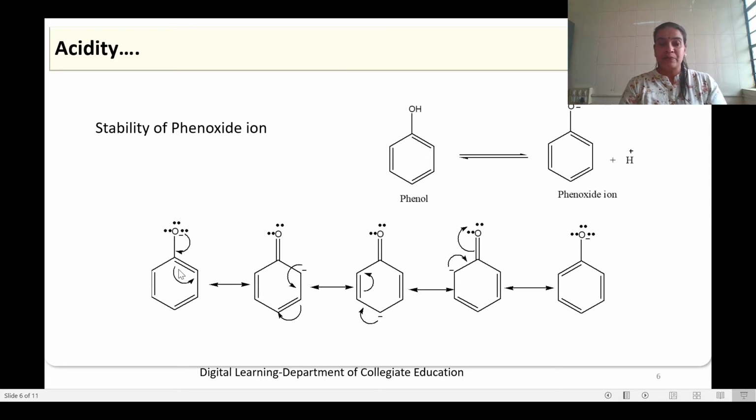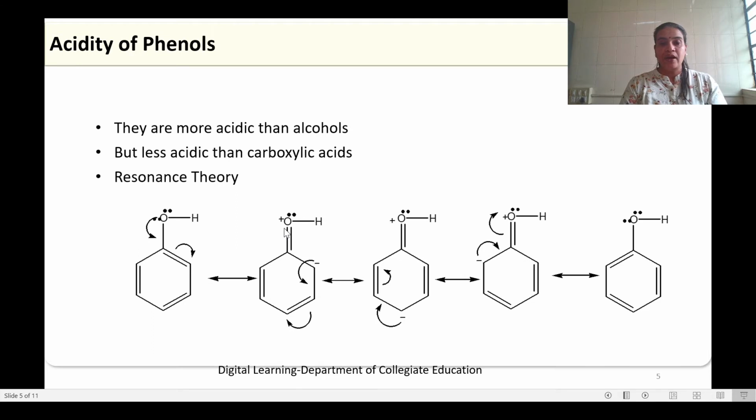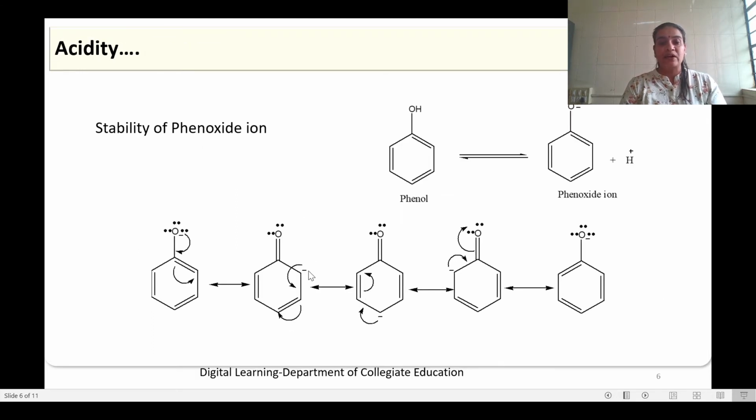So compared to phenol, the phenoxide ion resonating structures are more stable, because in the previous case we have a dipolar structure with positive and negative charges, whereas here we have only a single charge throughout the structures of the phenoxide ion. This makes the phenoxide ion more stable than phenol, and so phenols are acidic.